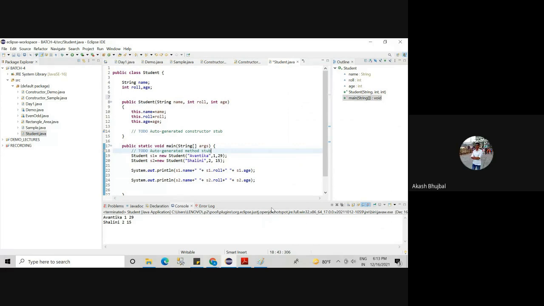Ma'am, you told one statement. This keyword is used to show the current object, right? Yes. I want to write that. Shall I dictate it for you? Okay. So please note down: this keyword in Java programming language is used to refer to the current object.